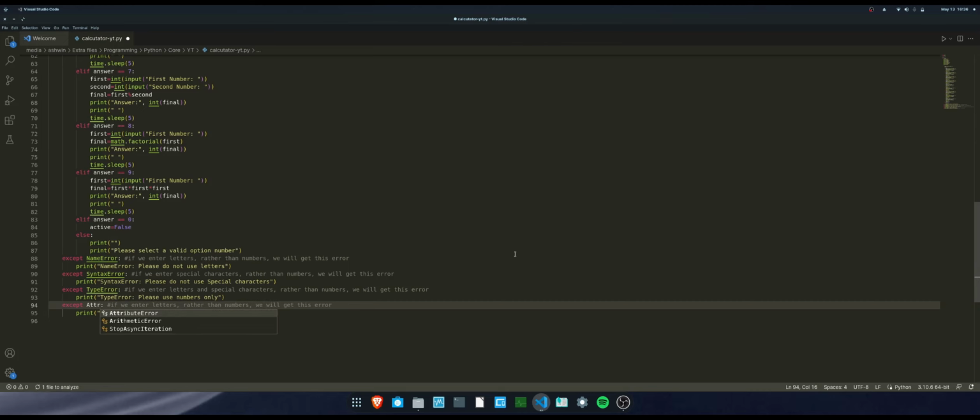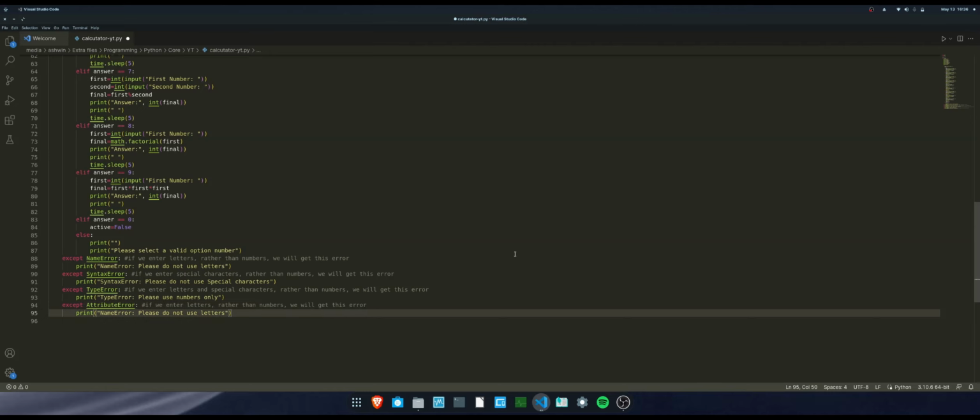For example, the user might enter pi, which is a huge number, and Python might actually not process it. And instead of name error, we will just do attribute error.